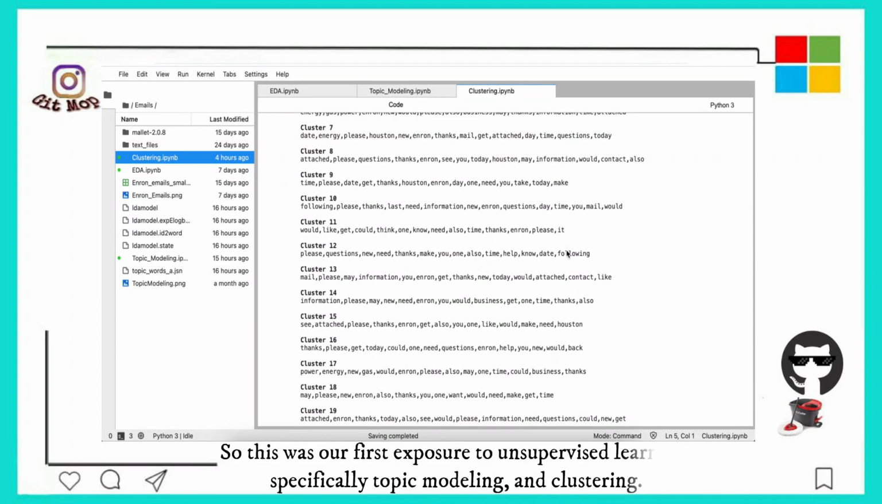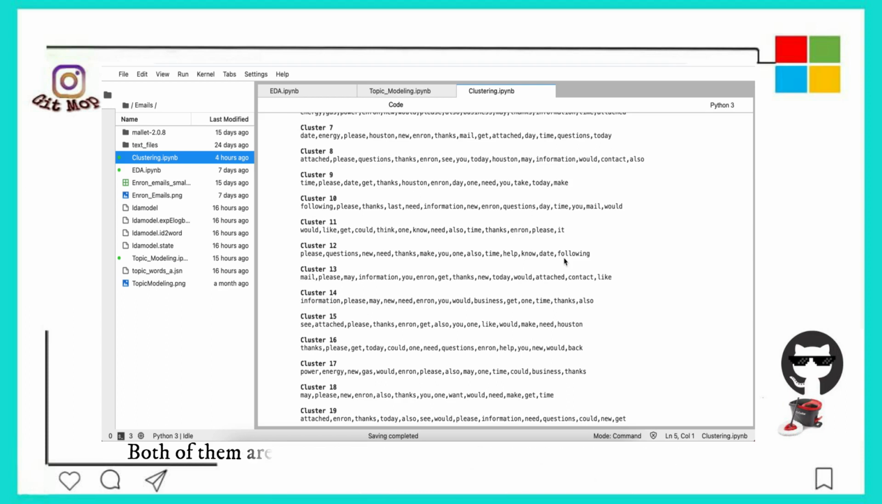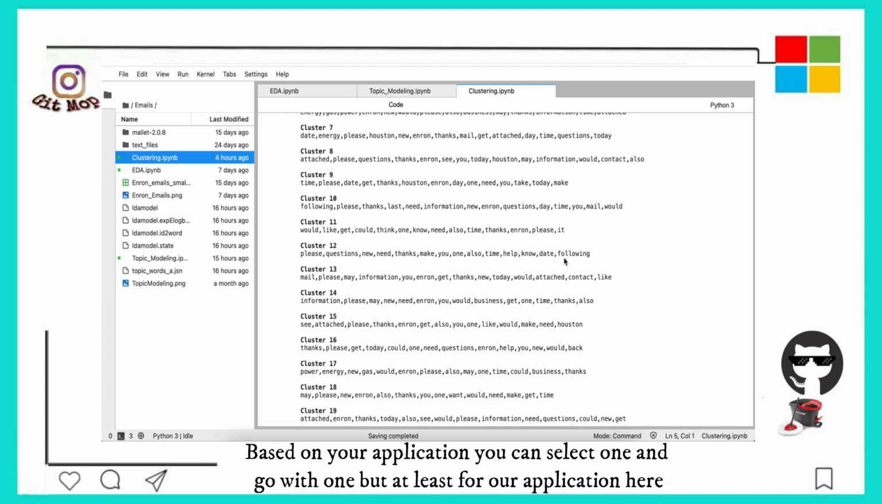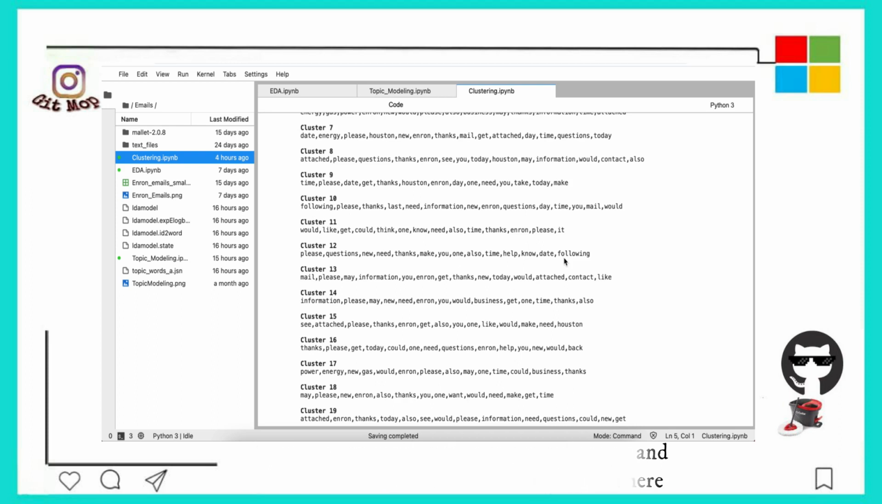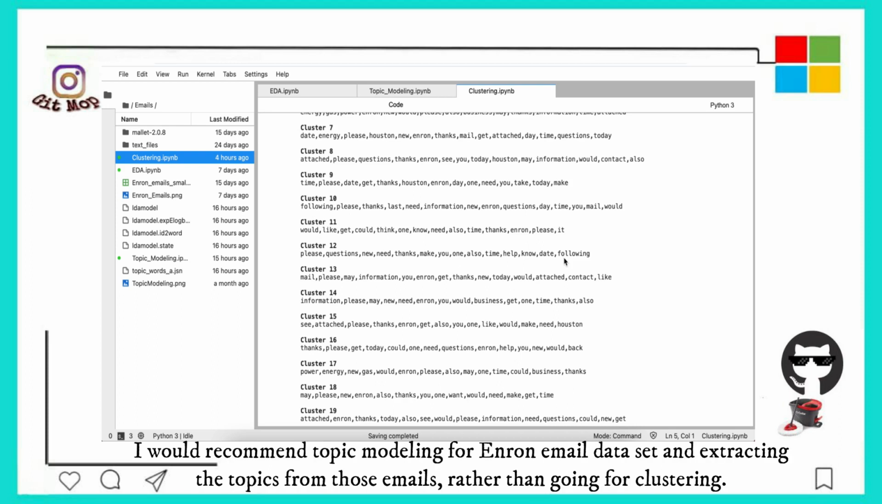So this was our first exposure to unsupervised learning, specifically topic modeling and clustering. Both of them are unsupervised learning. We did not have any labeled data. Based on your application, you can select one and go with it, but at least for our application here, I would recommend topic modeling for the Enron email dataset and extracting the topics from those emails.